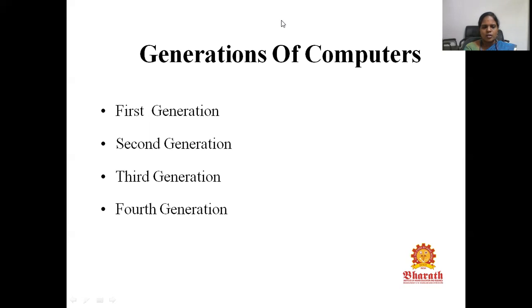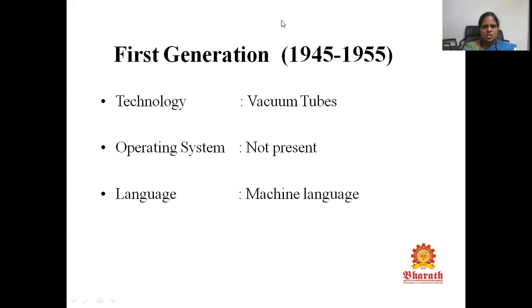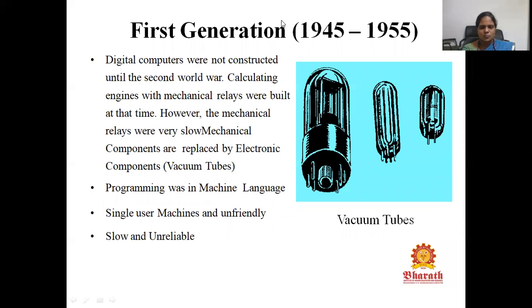So far there are four generations of computers, and of course the fifth generation is also developing. First we'll be starting with the first generation. The first generation of computers is between 1945 and 1955. Here, the technology used is vacuum tubes. In this generation, there was no operating system present. The language used in this generation is machine language. So the coding, everything, was done with machine language.